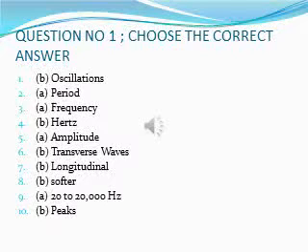Softer. Number 9. Humans can hear sounds of frequencies between dash. Option A. 20 to 20,000 Hz. B. 500 to 50,000 Hz. C. 500 to 66,000 Hz. D. 20 to 1,20,000 Hz. Answer is 20 to 20,000 Hz. Number 10. Wavelength is the distance between two dash or two troughs. A. Wave. B. Peak. C. Oscillation. D. Point. Answer is B. Peak.